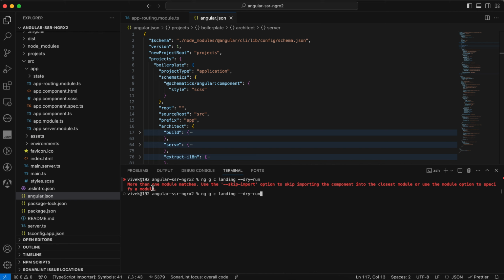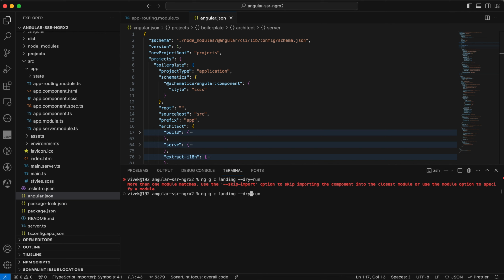The error clearly states that more than one module matches, and to use the skip import option to skip importing the component into the closest module, or use the module option to specify a module. So there are two options it provides, and I go with the second one, that is, use the module option to specify a module. So basically you know that the dry run is to not actually run the command, and